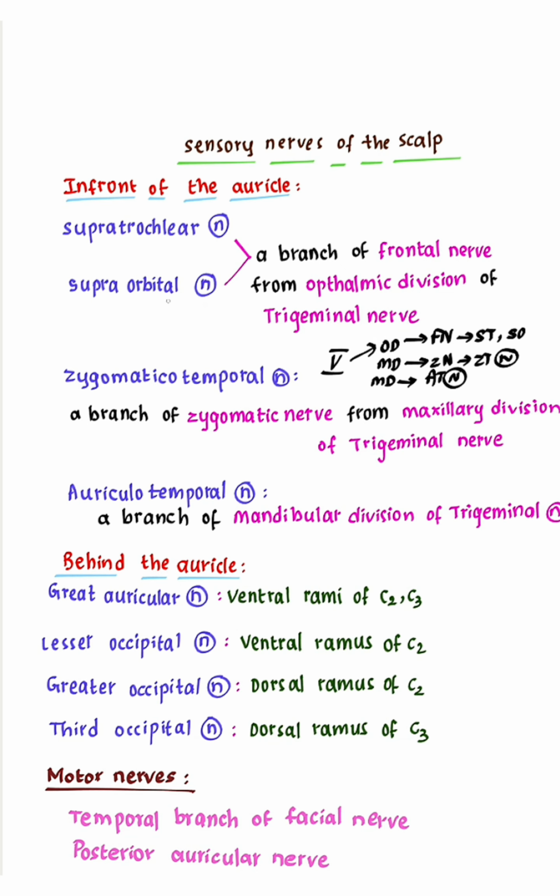Supratrochlear nerve and supraorbital nerve are branches of frontal nerve, which arises from ophthalmic division of trigeminal nerve. Zygomaticotemporal nerve is a branch of zygomatic nerve, which arises from maxillary division of trigeminal nerve. Auriculotemporal nerve is a branch of mandibular division of trigeminal nerve.